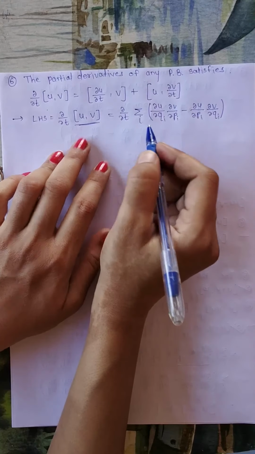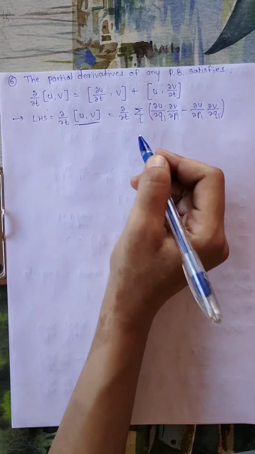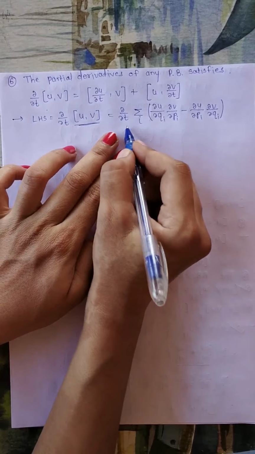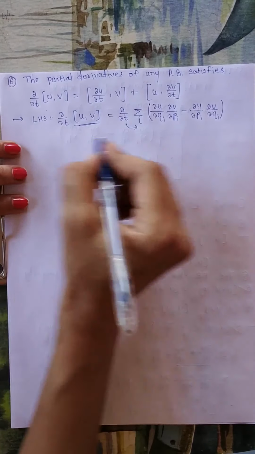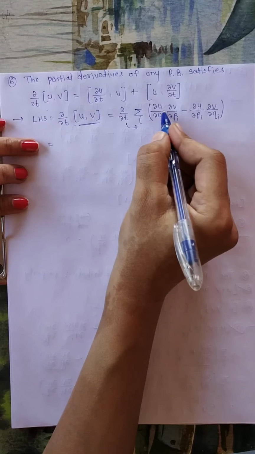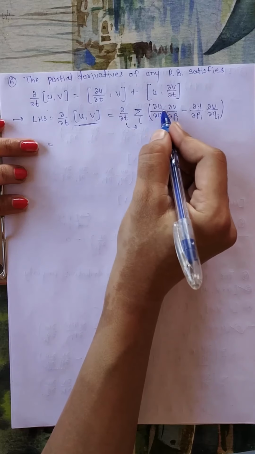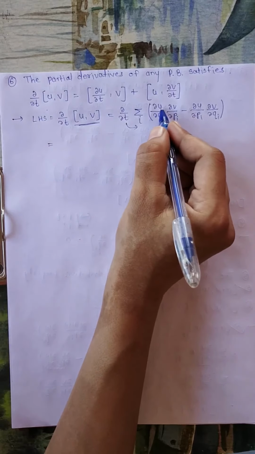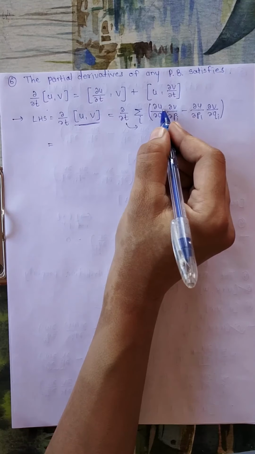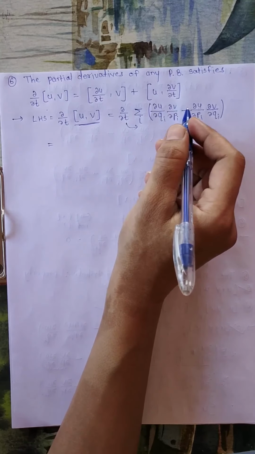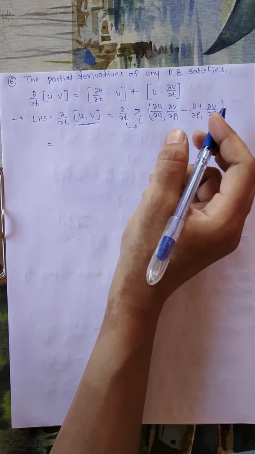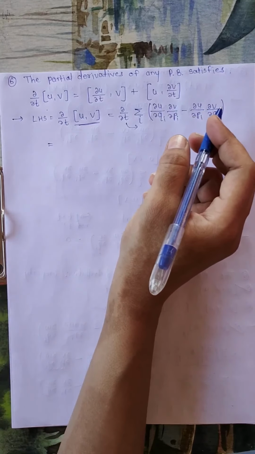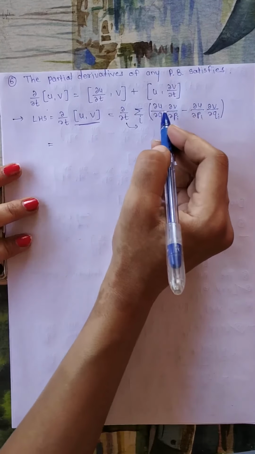Now here we will take the derivative of this bracket with respect to t. If you observe here, there is a product of two terms, two variables U and V. So first we will keep one variable constant and take the derivative of the other, and add the vice versa term. That is, we will use the product rule for derivatives here.